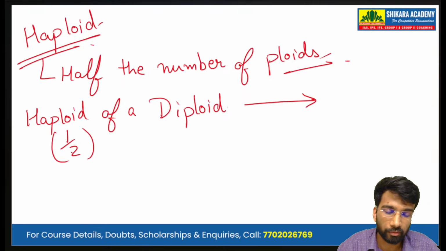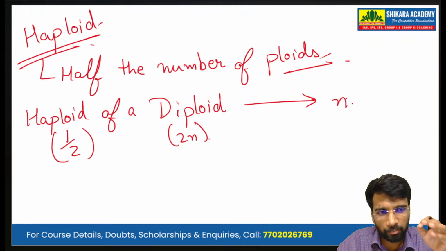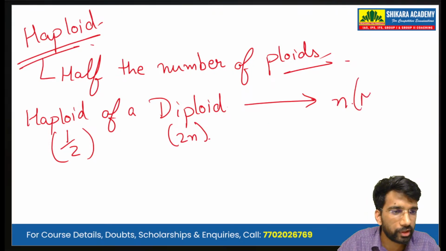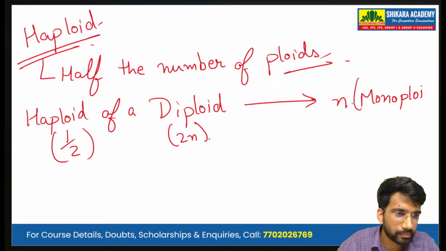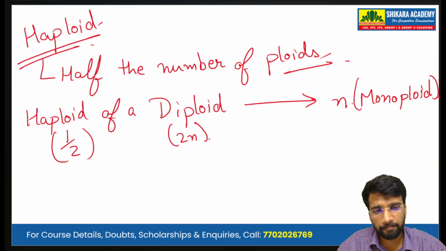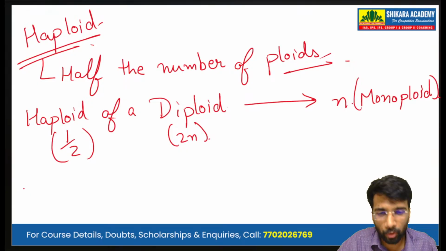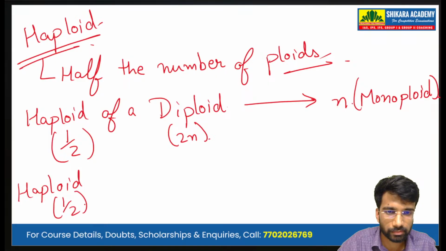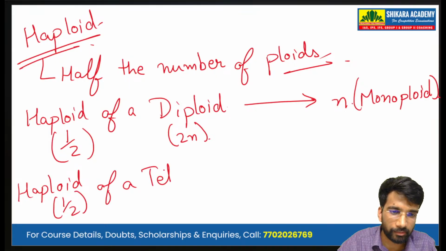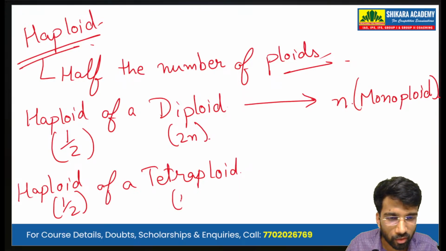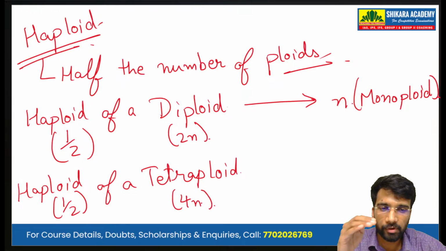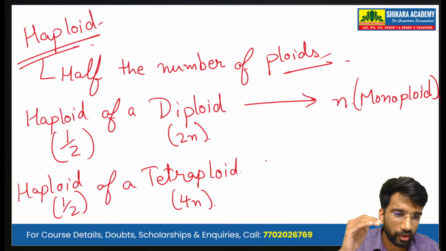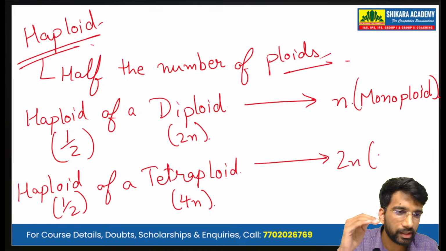Half the number of ploids of a diploid, which is 2n, gives n. So we can say the haploid of a diploid is n, which we know is monoploid. Okay. Now, what will be the haploid of a tetraploid? Tetraploid means 4n, so haploid means we are making it half. It will be 2n, that is diploid.